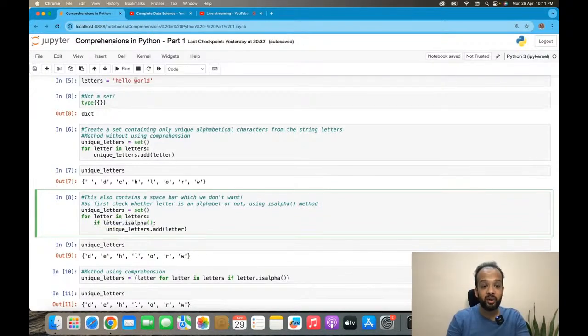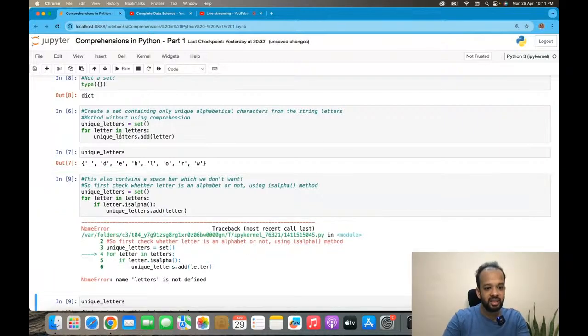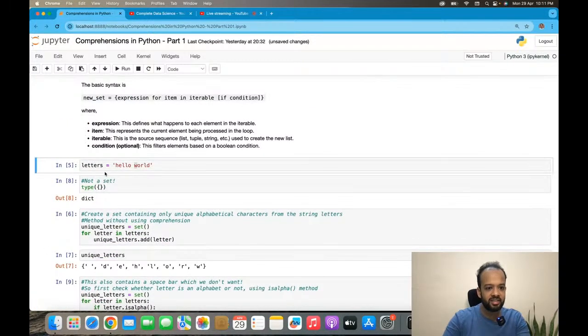Only if this statement holds true, only then you add it. Otherwise, you don't do anything, right? There's nothing happening within that loop. So when the letter becomes a spacebar and it goes inside, it checks if letter is alpha, which is false. Nothing gets executed. It has to go back to the loop and go to the next letter. So now if you do this, and okay, we have not run this. Let's run this.